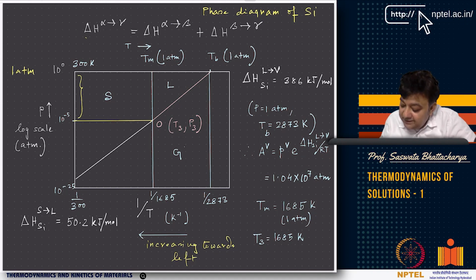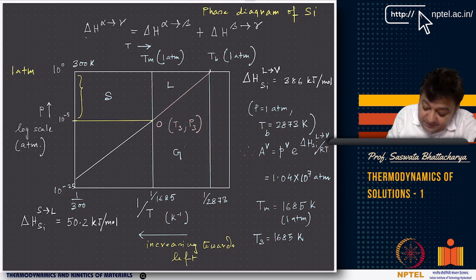Now I also know Tm. Now I make an assumption. In such a setting, T3 is not very much different from Tm, because T3 has to lie between the melting and boiling point. So let us assume Tm at 1 atmosphere, that 1685, that T3, whatever be the pressure, I don't know the pressure yet, but I am assuming T3 to be 1685.